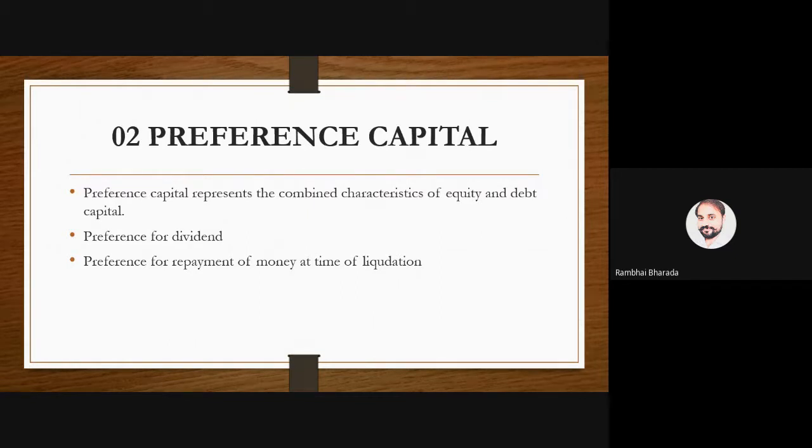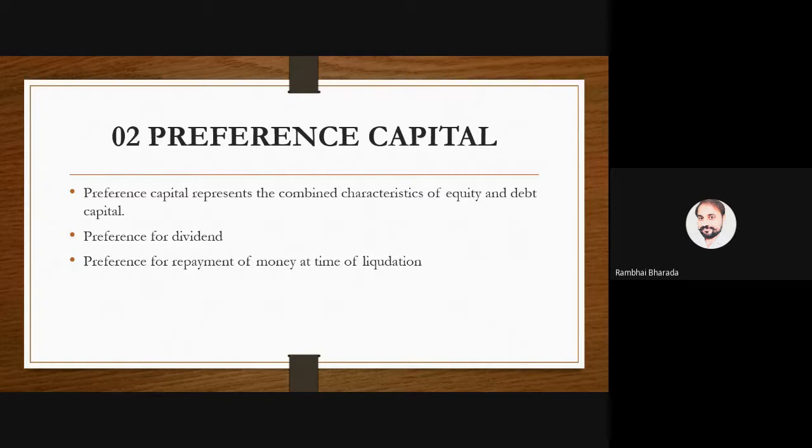When there is a profit, preference shareholders have a preference to get the dividend first. They have a preference in getting the income. So the company always declares the preference dividend first, and after that the company declares the equity dividend. Are you getting my point? First point, they have a preference to get the dividend.